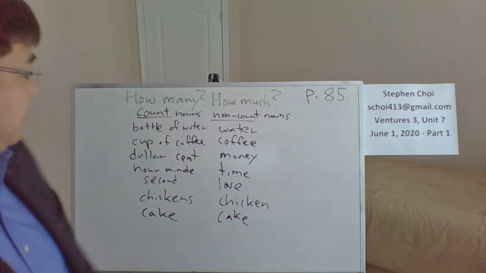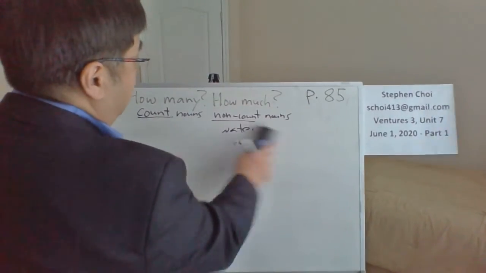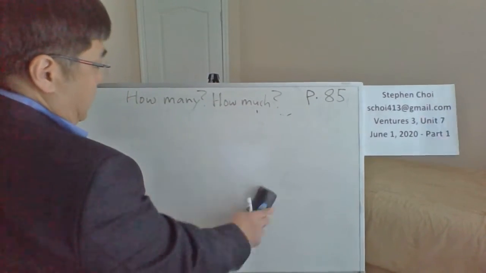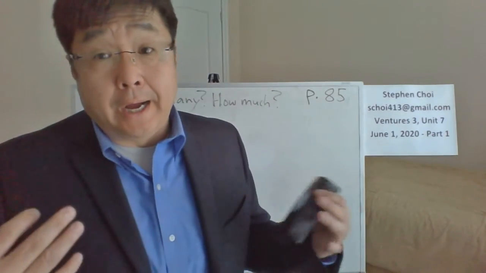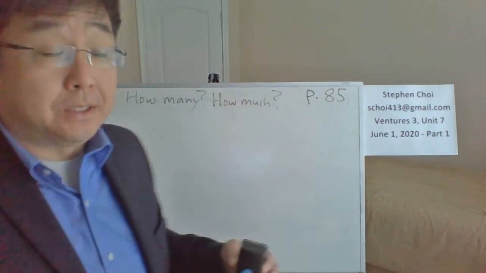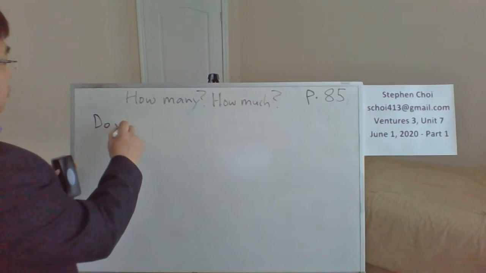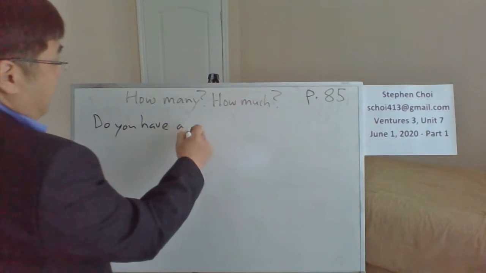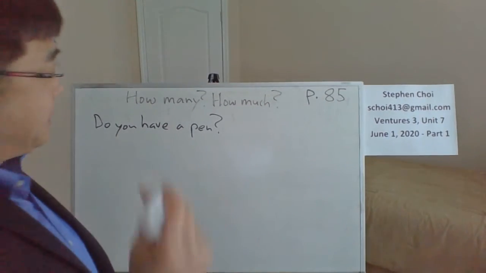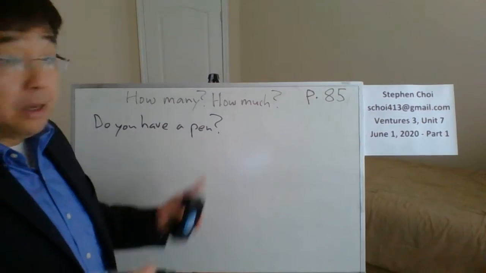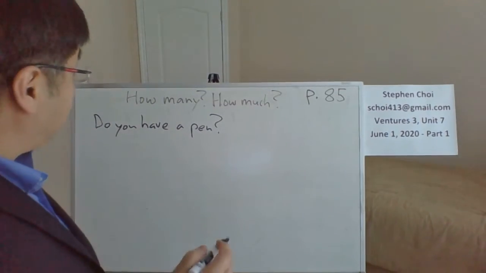So while we're doing this, let's talk about not just how much or how many, but how we use the words any and some. If I ask a question, do you have a pen? Or this is a marker, but let's just call it a pen. Pen is a count noun, right? A marker is a count noun. So do you have a pen? That's a perfectly good question.